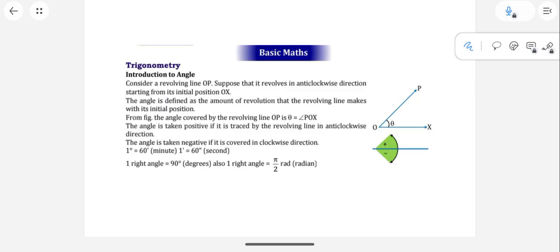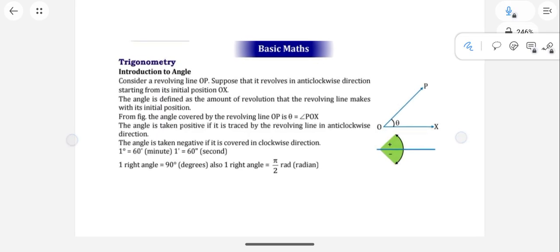What is an angle? As you can see on the board, if you read, you can understand. It is given in detail, but I will explain it in a simple manner.